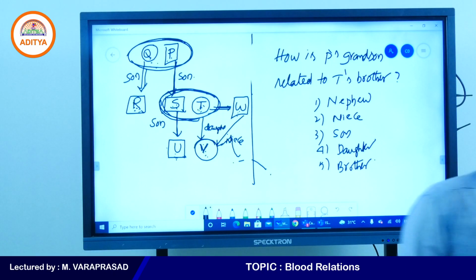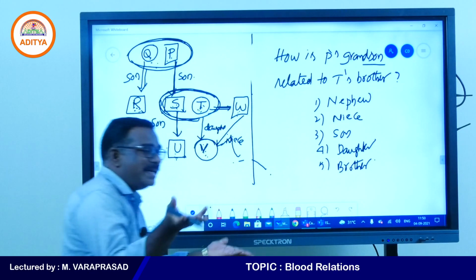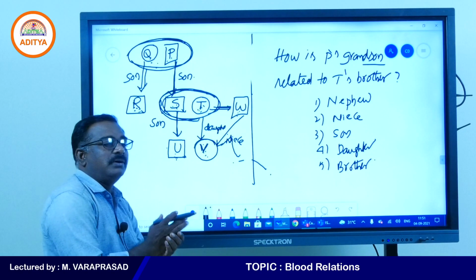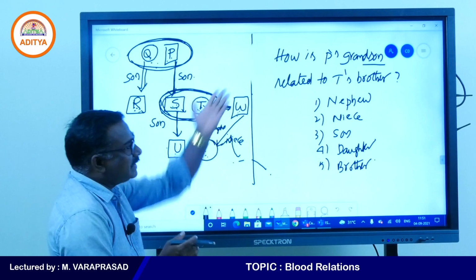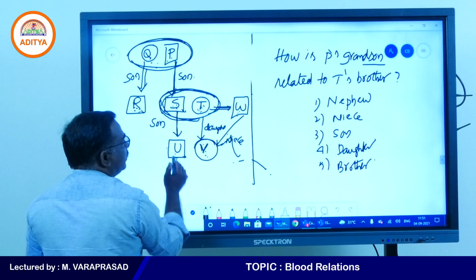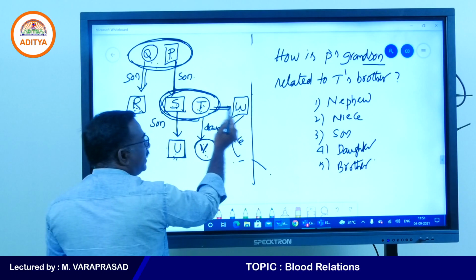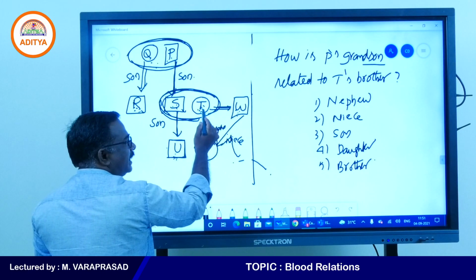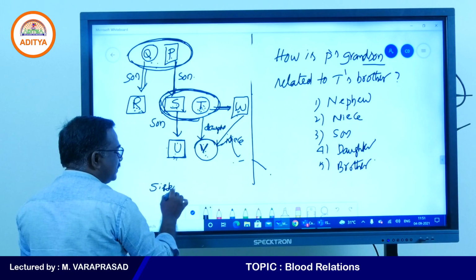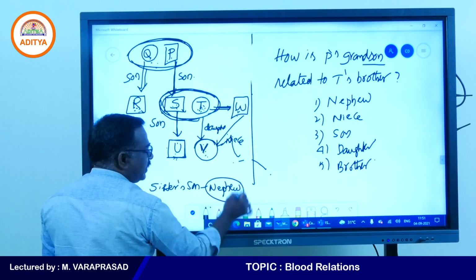See that clearly. Somebody is writing niece here. How will you get niece here? They are saying grandson, no. Niece means manakodalu, right? So if it says grandson, you will get nephew only. P's grandson means you. So how are you related to T's brother? T's brother is W. So T is sister, W is brother. Sister's son. Sister's son we can take as nephew.